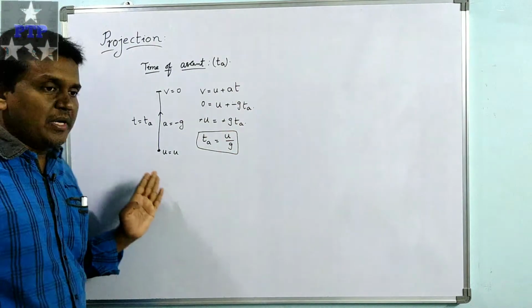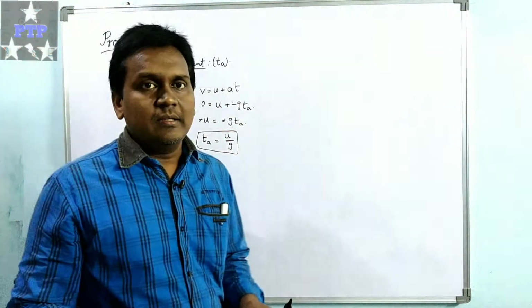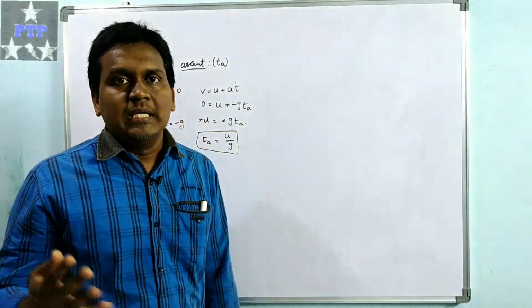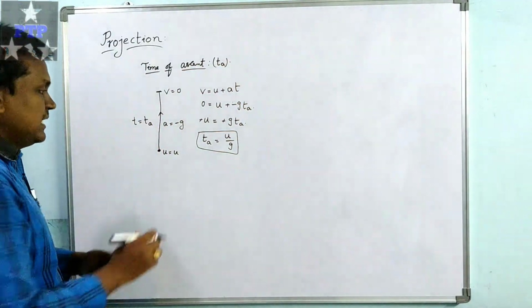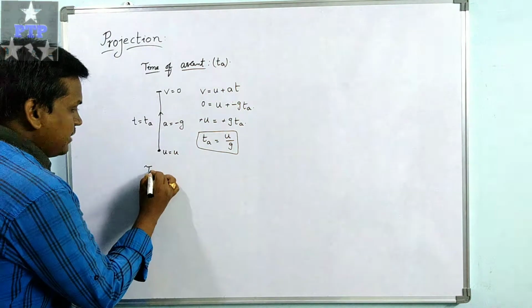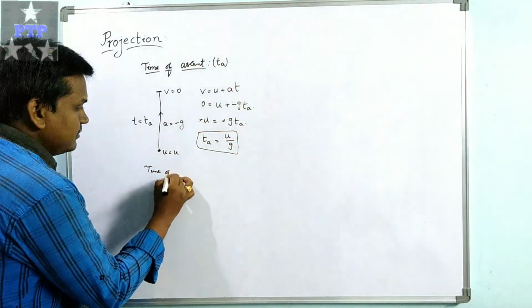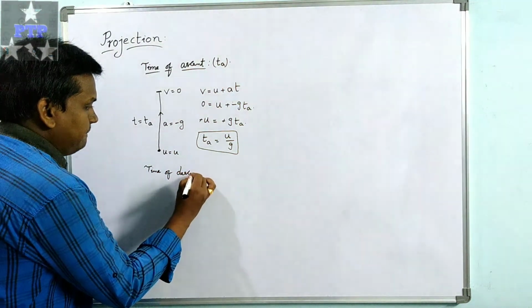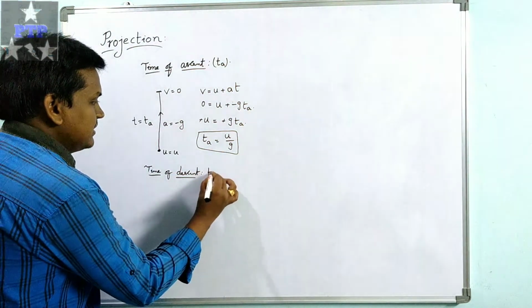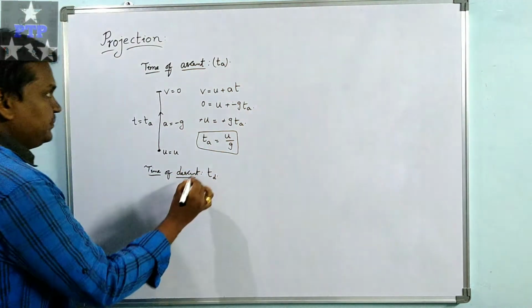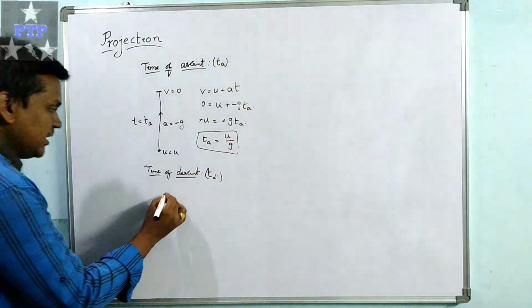So this is the time of ascent. That means the time the body takes from being thrown from the ground to reaching the maximum height is called the time of ascent. Now consider the time of descent. This time of descent is indicated with the letters td.